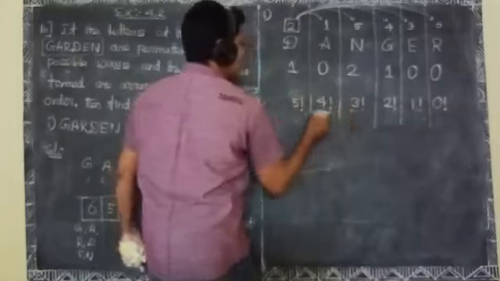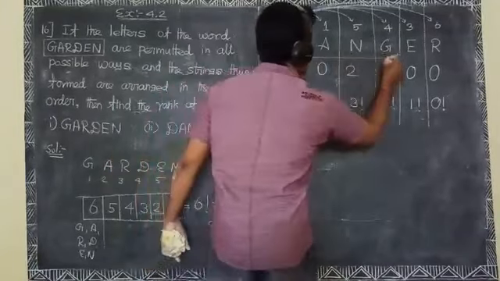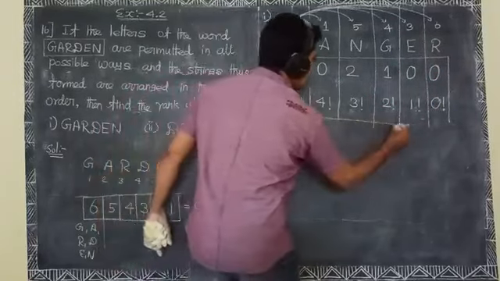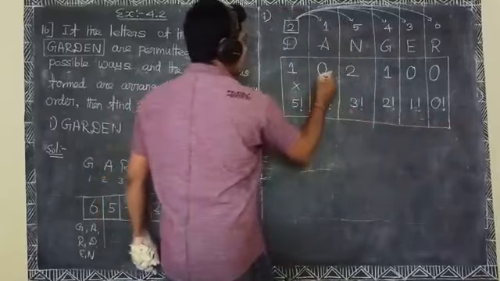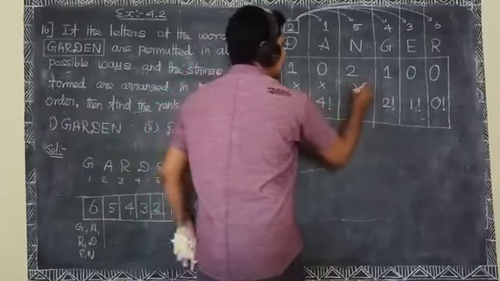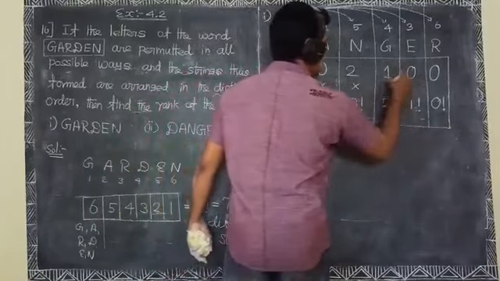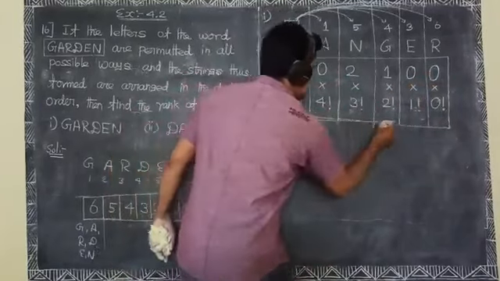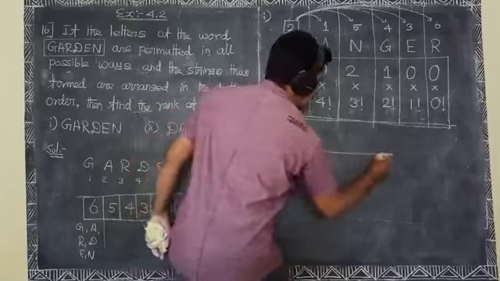Okay, 5 factorial. Product: 0 into 4 factorial, 2 into 3 factorial, 1 into 2 factorial, 0 into 1 factorial, 0 into 1 factorial. Okay, sum of all the numbers.